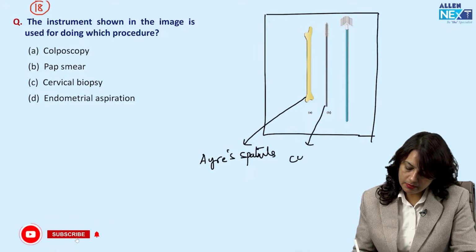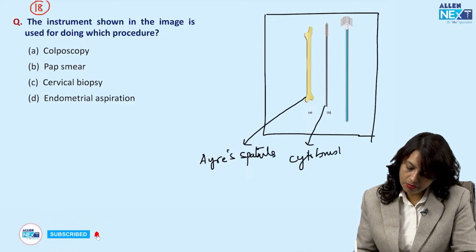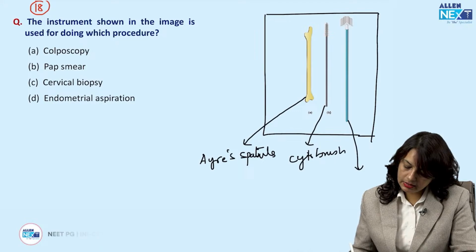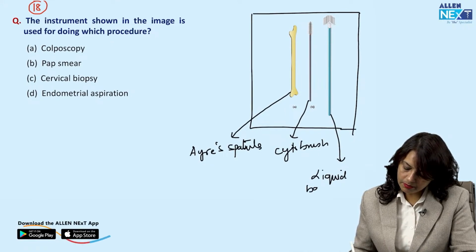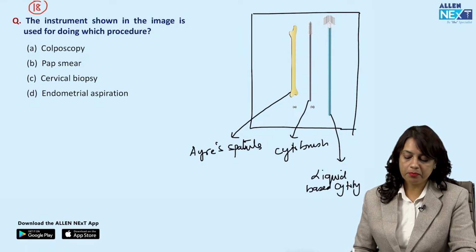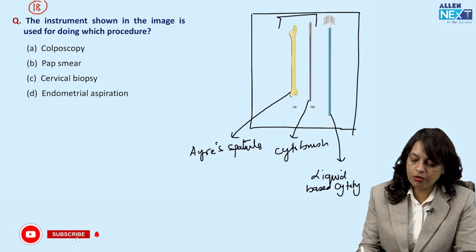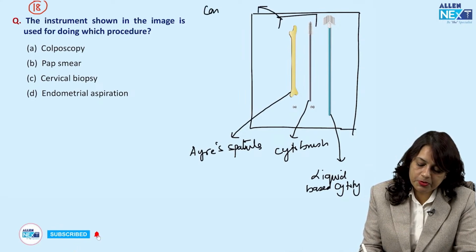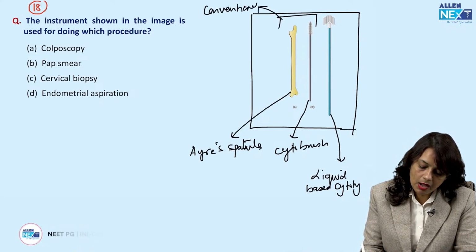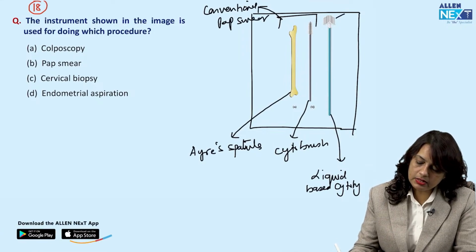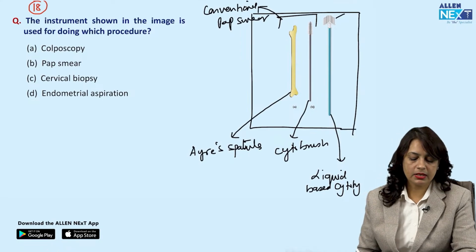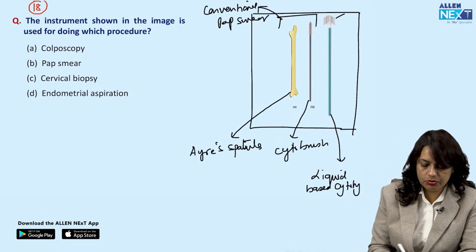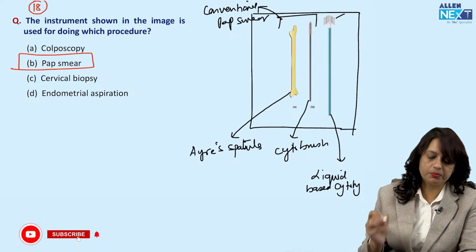This is a cyto brush, and this brush is used to take liquid based cytology, that is liquid paps. So these two are for conventional pap smear, and this is for liquid based cytology. So the answer to this question is pap smear.